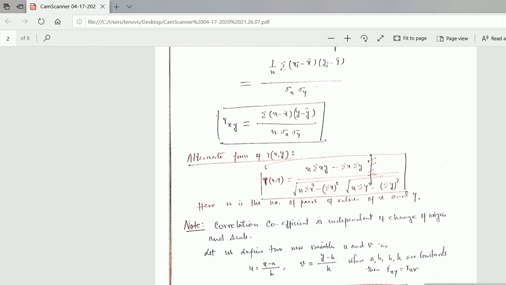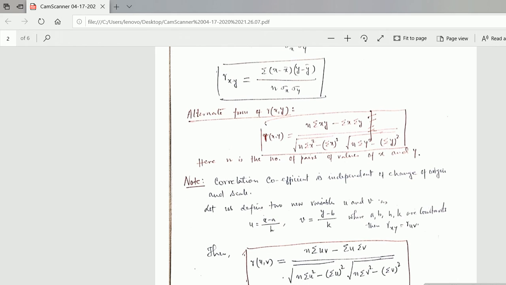This is the correlation coefficient, and this is an alternate formula you can also remember. r of xy is equal to n summation xy minus summation x into summation y, upon under root of n summation x square minus (summation x) whole square, again into under root of n summation y square minus (summation y) whole square, where n is the number of pairs of values of x and y.